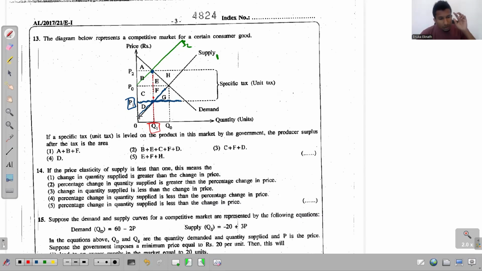So which region satisfies all three conditions? What are the three conditions? That has to be the region above the initial supply curve, and then below the price received by the producer up to the quantity traded in the market. The only region that satisfies all three conditions, that is this region D. So that's the region which shows the producer's surplus after tax.